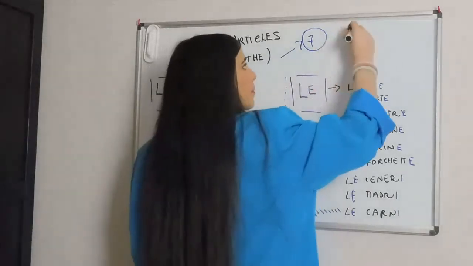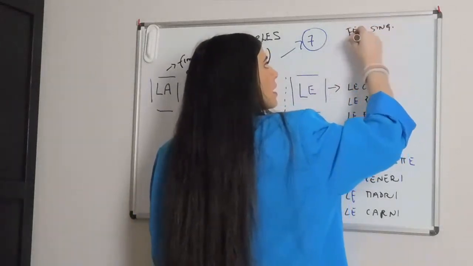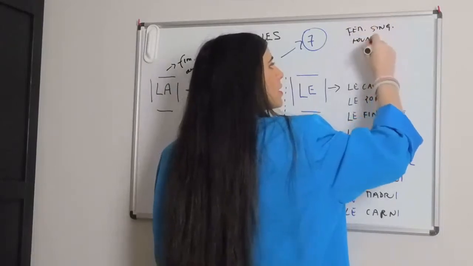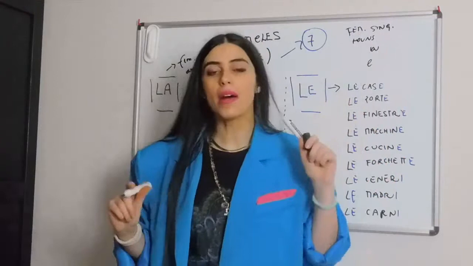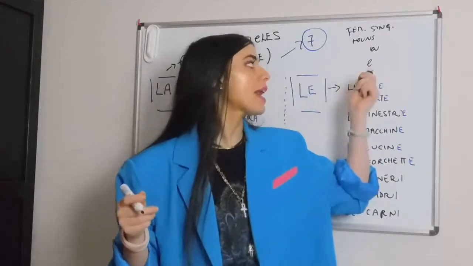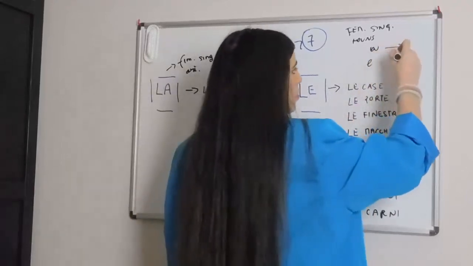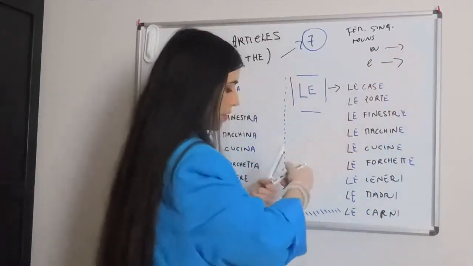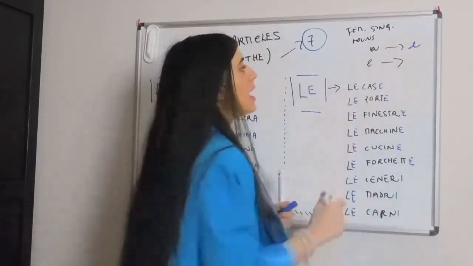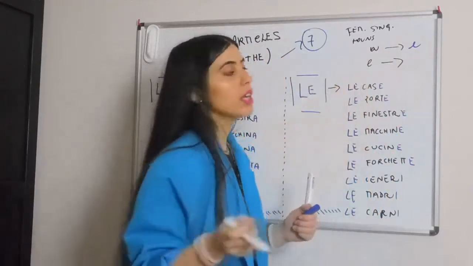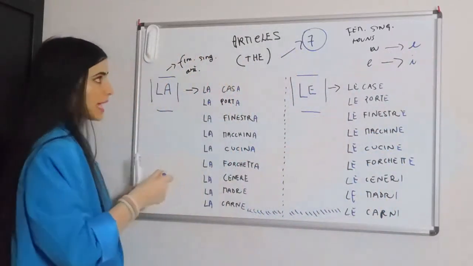So, feminine singular nouns are the ones that we saw ending with a or e, right? When they're plural, a becomes e, and e becomes i. Okay, guys? With that being said, let's start.